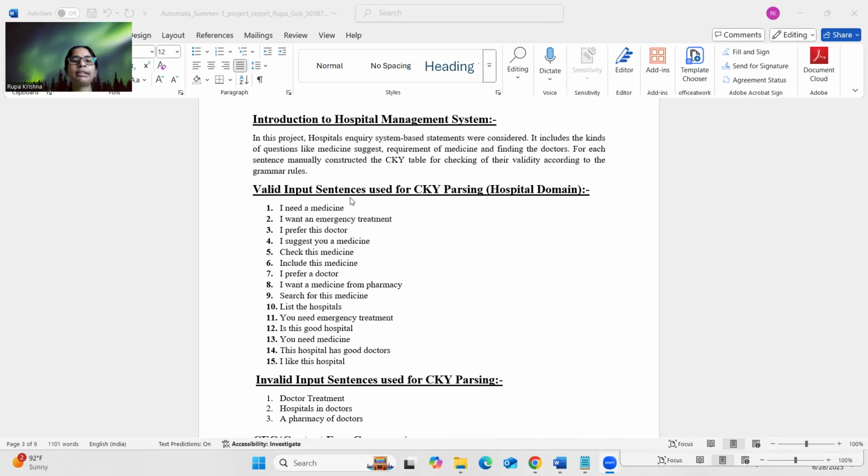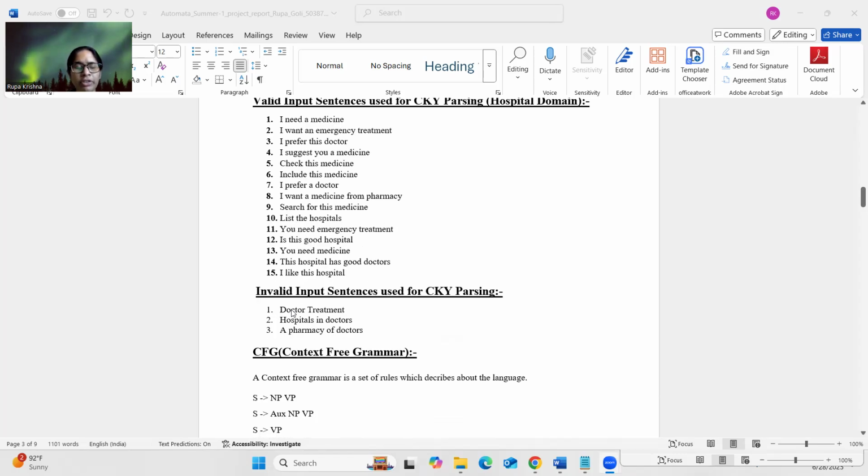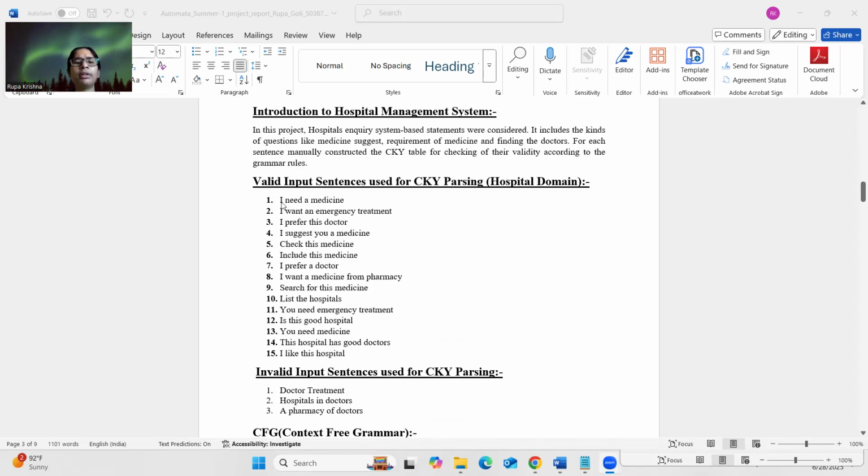Valid means the sentence which has a good meaning, and invalid means the sentence which doesn't have a good meaning. So I want to explain this too. I have taken the statement "I need a medicine", which has a good meaning to understand. And "I want an emergency treatment" also has a good meaning.